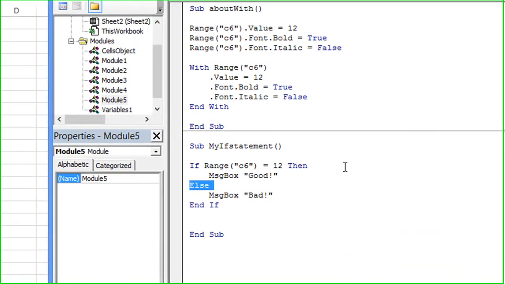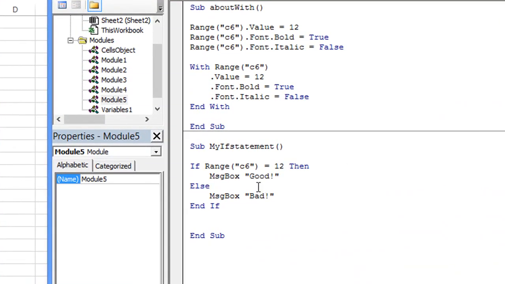Well, it's good to have an if, then, else statement, but what if we have more scenarios? What if I want it to say something if it's 12, and I want it to say something if it's 5, and I want it to say something if it's anything other than those two? Well, I have a solution for you.